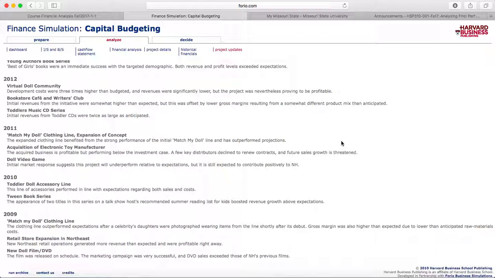Whenever it came to the numbers, I sorted all of mine by payback period, although this was not my overall deciding factor. Due to this, my lowest payback period in 2009 was the New Doll film with a payback period of 143. Going off of that, I went back to the net present value and saw that it had a net present value of 9.25, which is one of the highest in this year of selection. And the IRR and the PI were also the highest at 238.61% and 8.81, respectively.